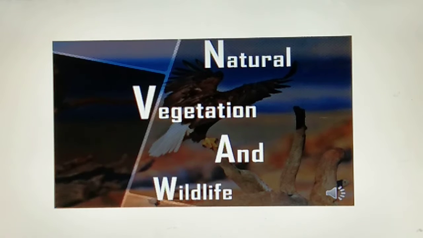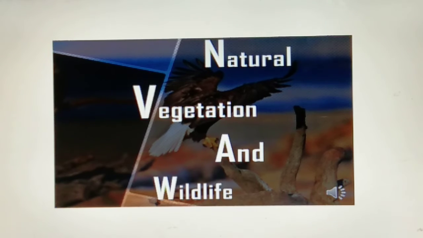In the last session, we had discussed our chapter, natural vegetation and wildlife. Now today we are going to start the second session of our chapter, natural vegetation and wildlife, which includes the grasslands and the thorny bushes. So let's start with our topic.